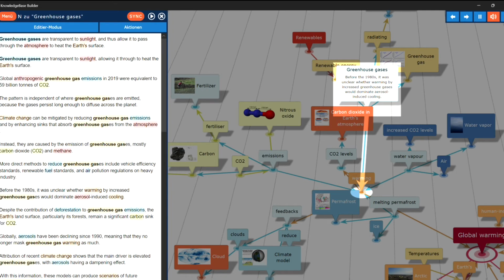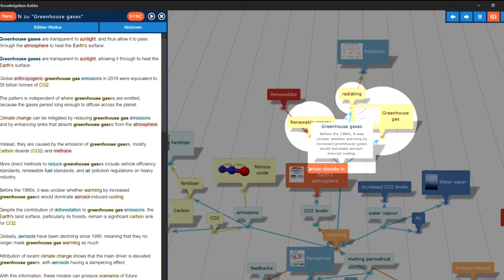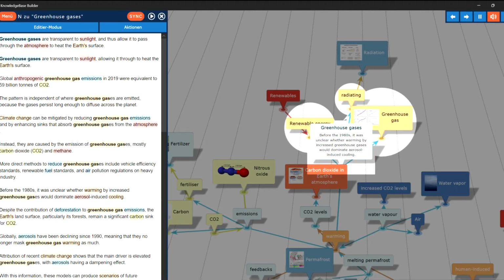Greenhouse gases. Before the 1980s, it was unclear whether warming by increased greenhouse gases would dominate aerosol-induced cooling. The topic, greenhouse gases, in overview.